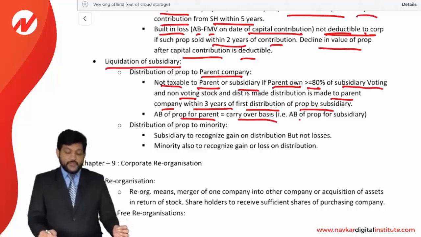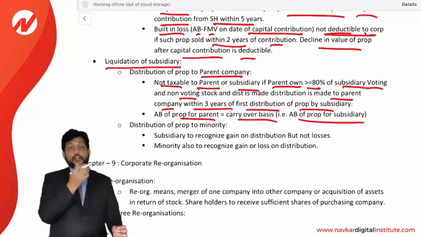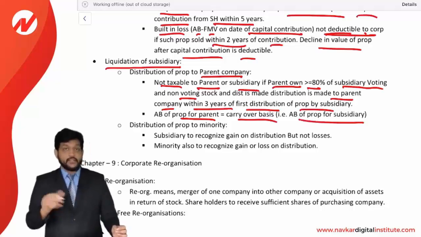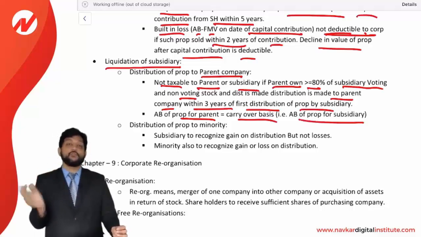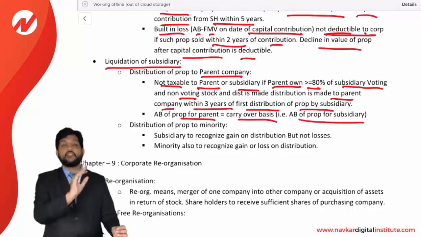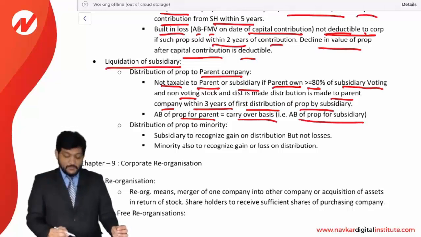That is, the adjusted basis of the property to the subsidiary will be the adjusted basis of the property to the parent company. That's simple. No gain to be recognized, no tax to be paid. Simply the adjusted basis will be considered as the adjusted basis of the parent company.